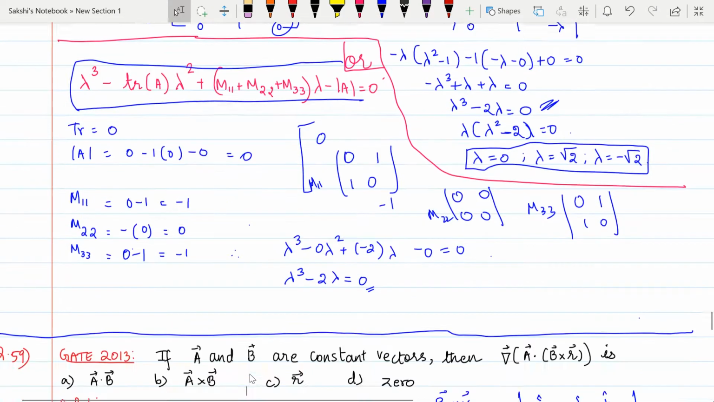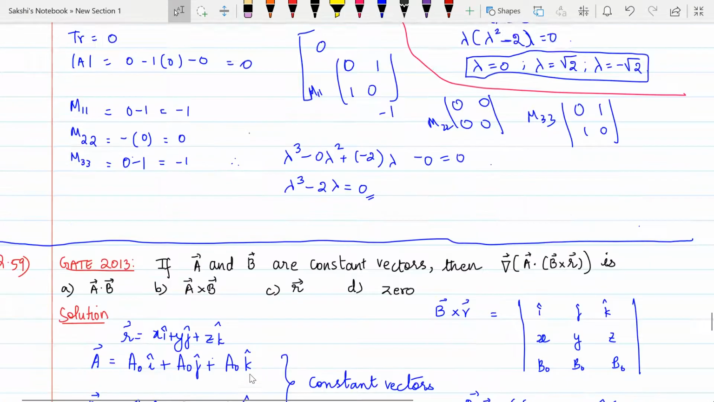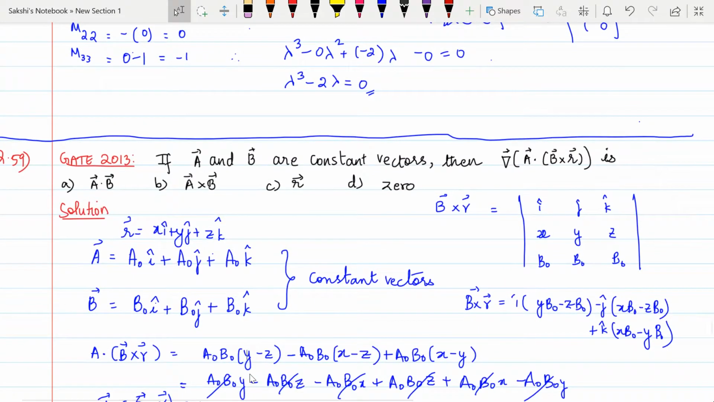So let us see the 59th question. If A and B are constant vectors, then del of A dot B cross R is what? First thing, you know that A and B here are constant vectors. So therefore I can write A and B as this.